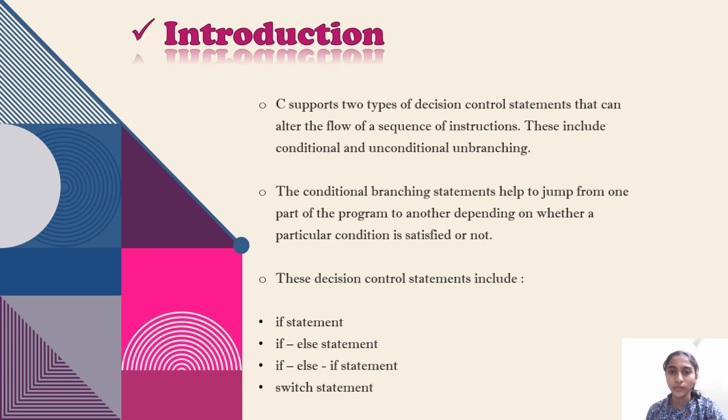C supports two types of decision control statements that can alter the flow of a sequence of instructions. These include conditional and unconditional branching. The conditional branching statements help to jump from one part of the program to another depending on whether a particular condition is satisfied or not. These decision control statements include the if statement, the if else statement, the if else if statement, and the switch statement.